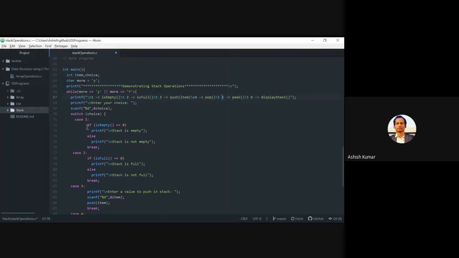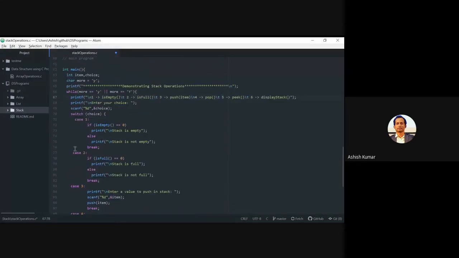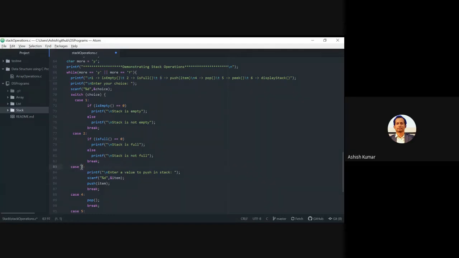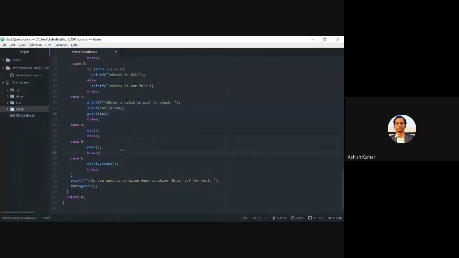Because here only 6 choices are given, the 7th choice is default out. So the switch is going to stop and you are going to be asked again what you want to do. So enter your choice. If you enter a choice to push an element, 3, it is going to jump to this place and perform this code. It's a normal C code. So I'm going to execute it and we'll see the output.